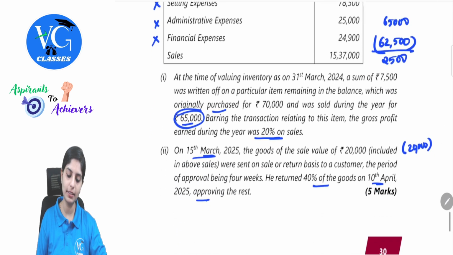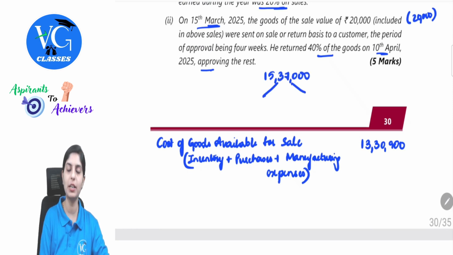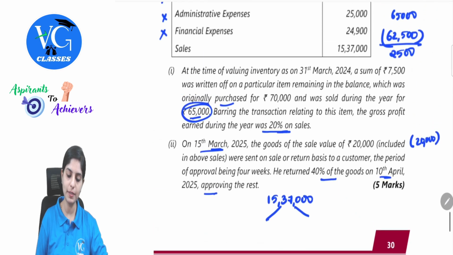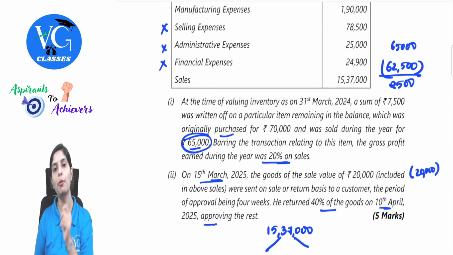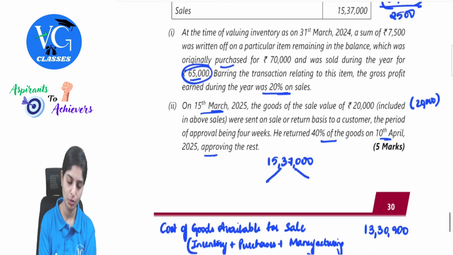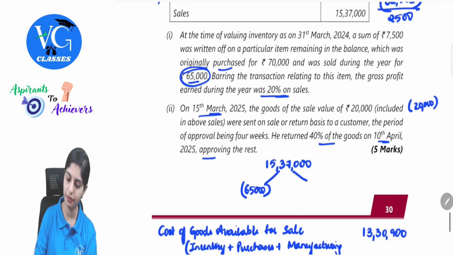Sales is 15,37,000. So in 15,37,000, I have to make two bifurcations because the value of 65,000 which is getting sold is not generating profit of 20%. So I will take out this 65,000, and then what is remaining? 1537 minus 65, 14 lakh 72,000.